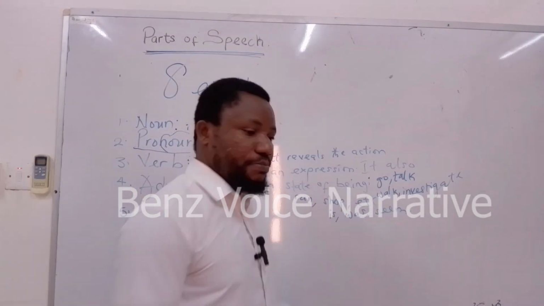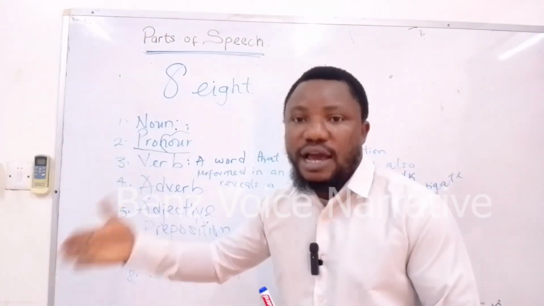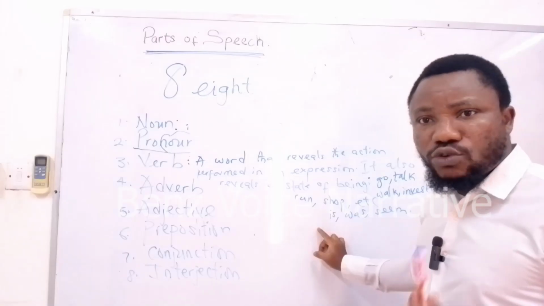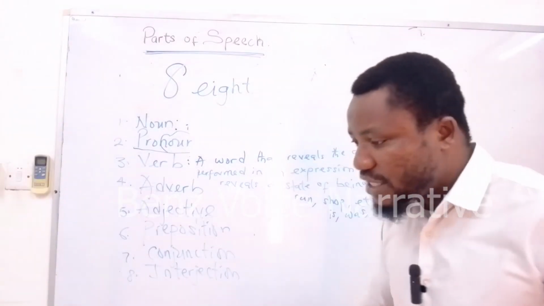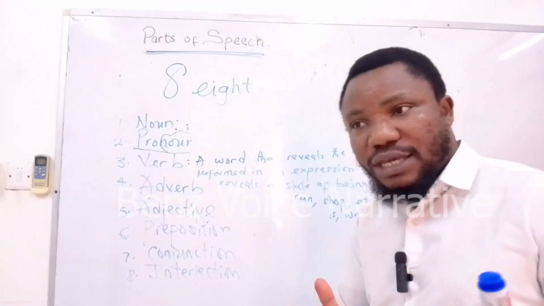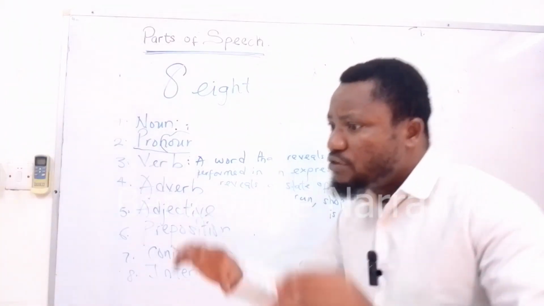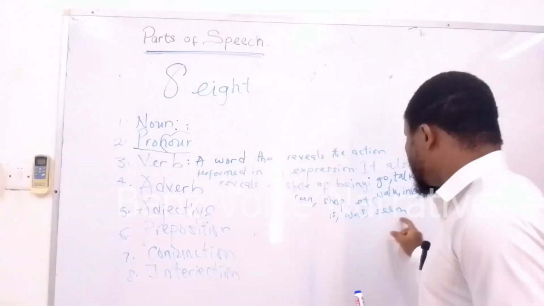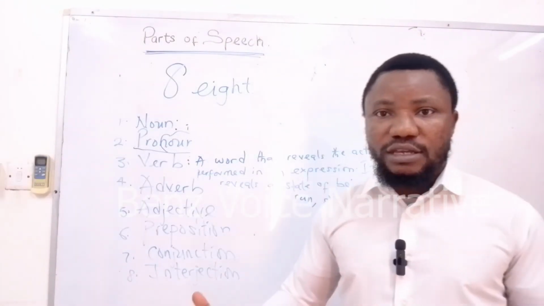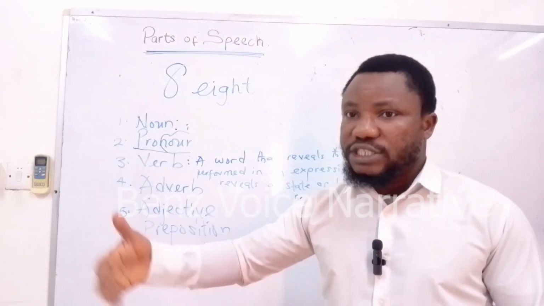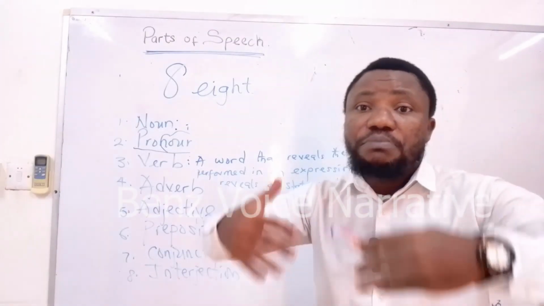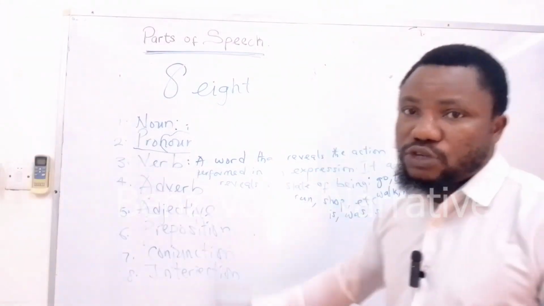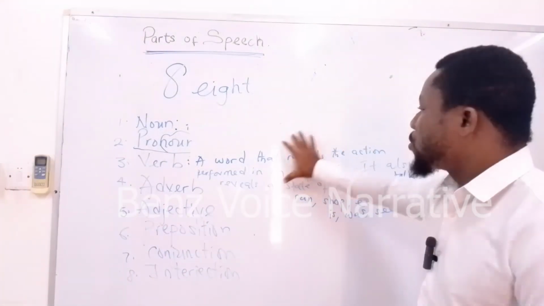If I say, for example, she is happy, is is the verb there. It is an auxiliary verb, but it is not showing action. If I say she is happy, she's not doing anything. I'm only trying to reveal the state of her being. Is, was, seem. If I say she seems happy, she looks happy today, she appears to be happy, the words appears, seem, was, is, were, and all of that are also examples of verbs.